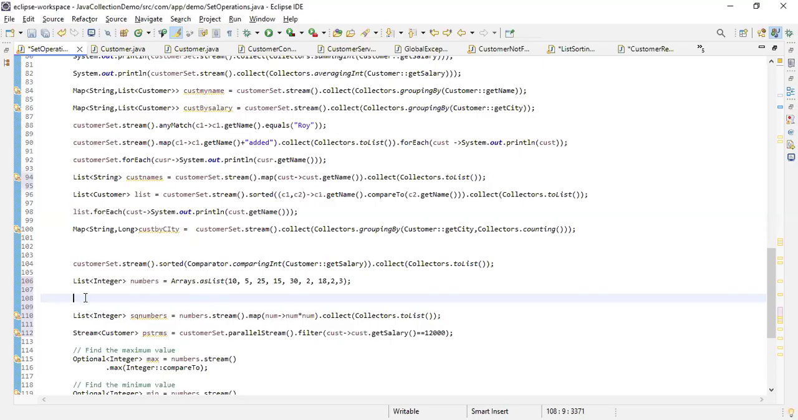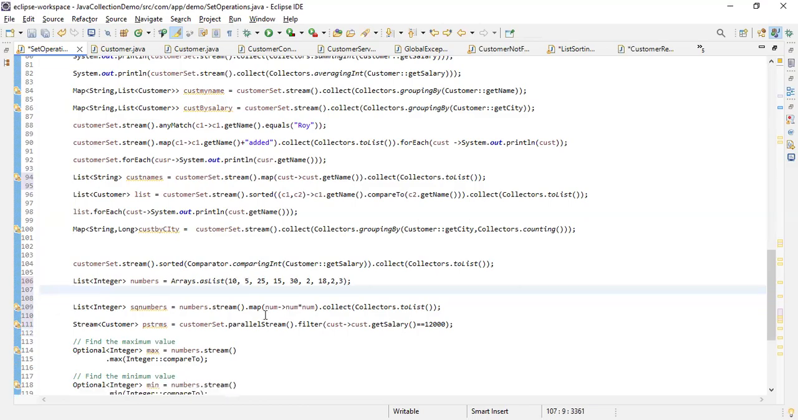So what is laziness, right? When we are talking about processing any stream, the first thing is that laziness means these intermediate operations will not be getting executed until we call a terminal operation.